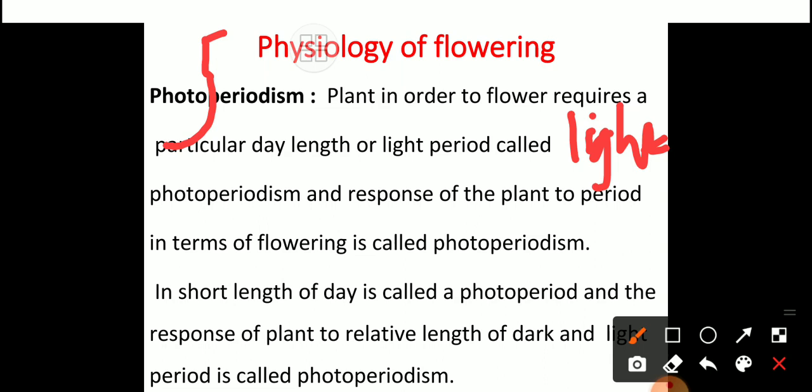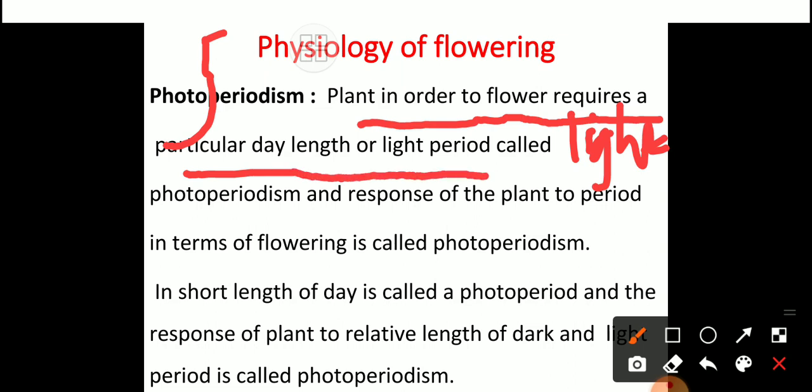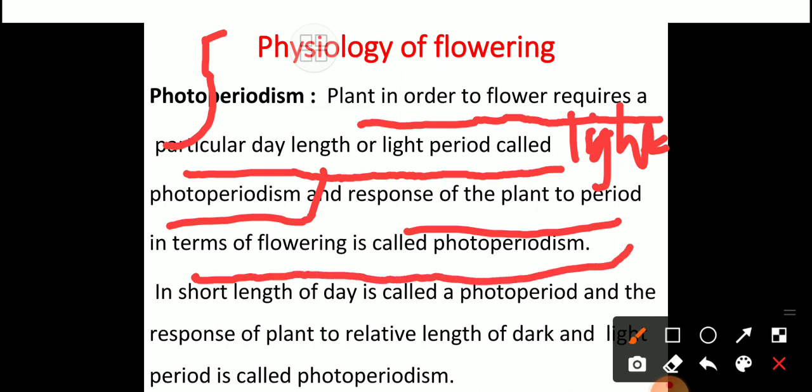Again, a plant in order to flower requires a particular day length or light period, that is called photoperiodism, and the response of a plant to the photoperiod in terms of flowering is known as photoperiodism. So you have to keep in mind the specific light length affects the initiation of flowering in the life of plants.